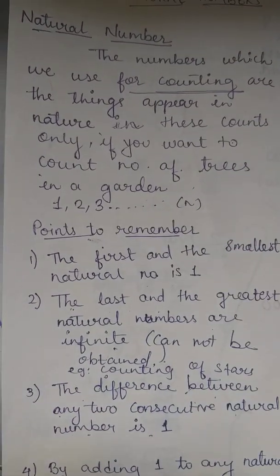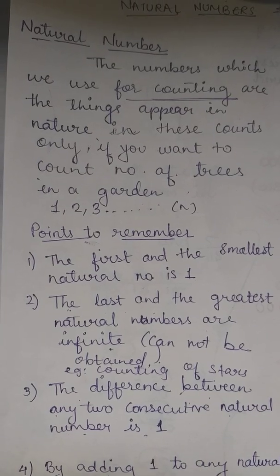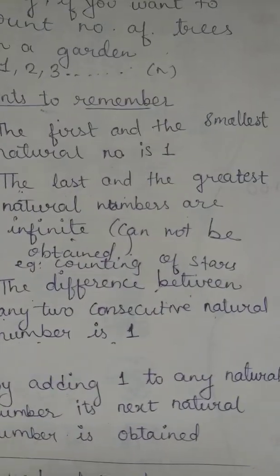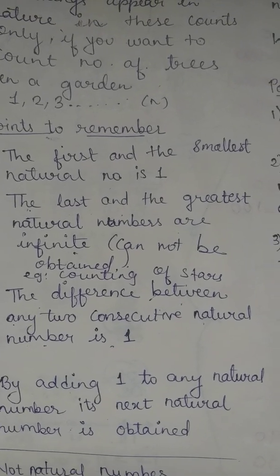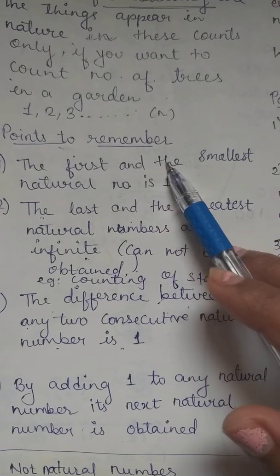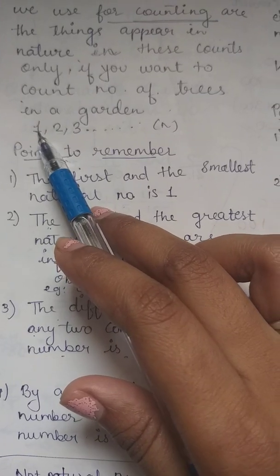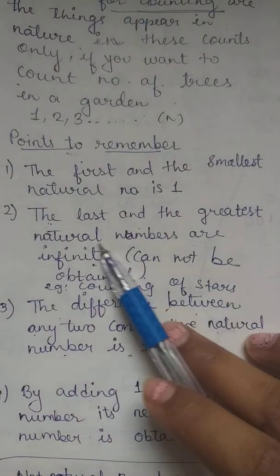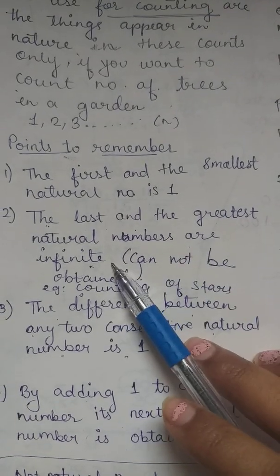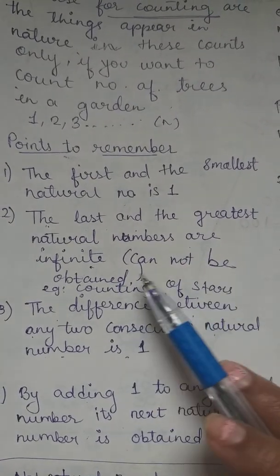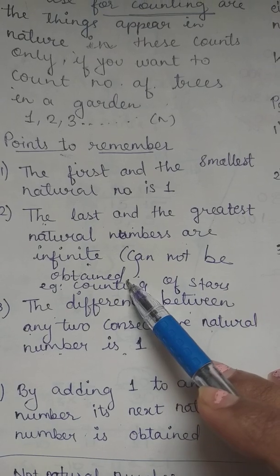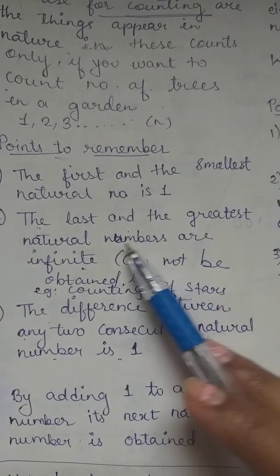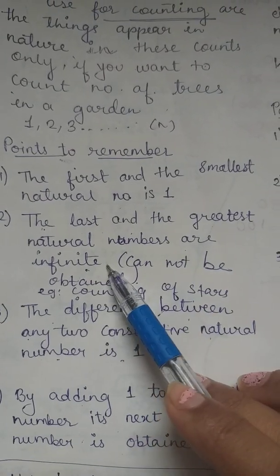Now there are 4 points to be remembered. We'll start one by one. The first and the smallest natural number is 1. The last and the greatest natural number is infinite; we cannot obtain the last number.